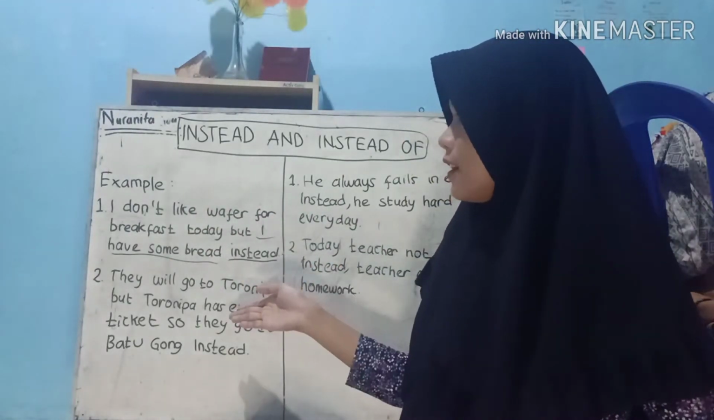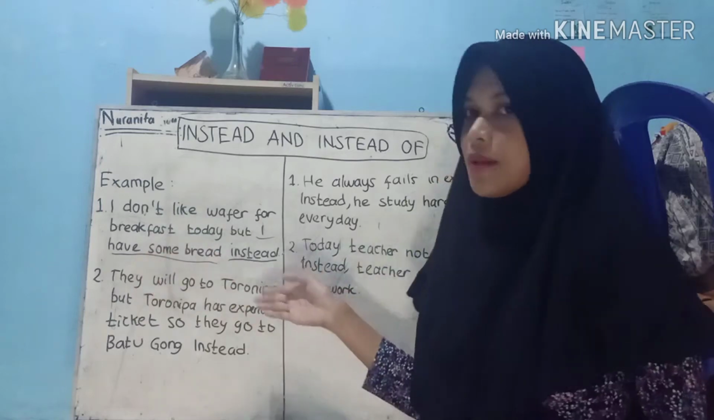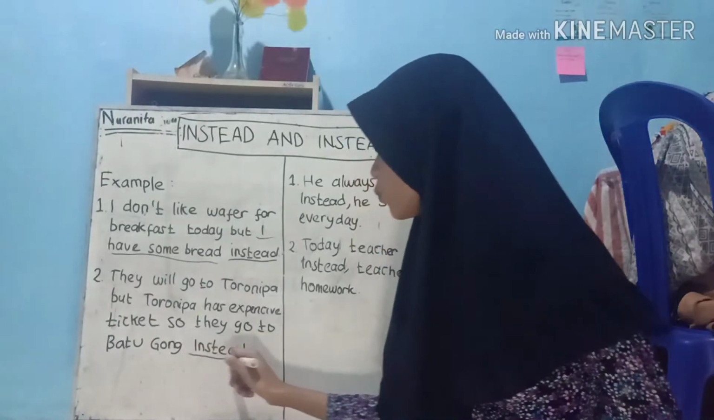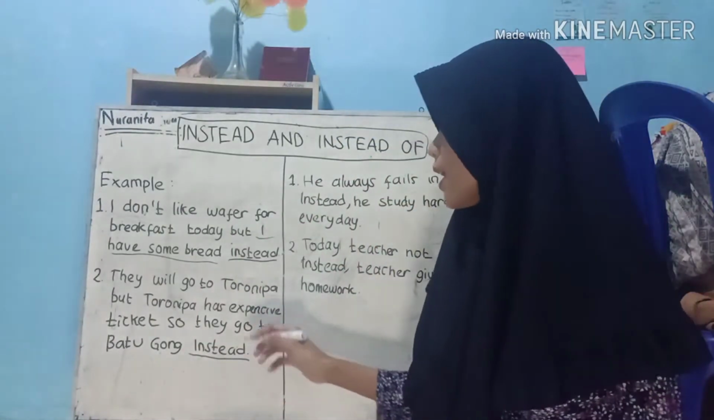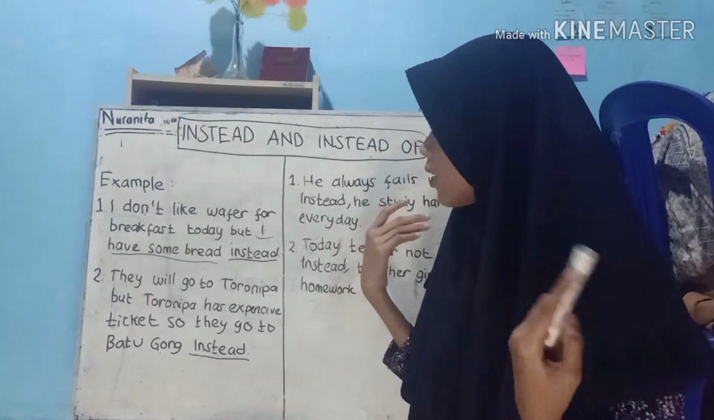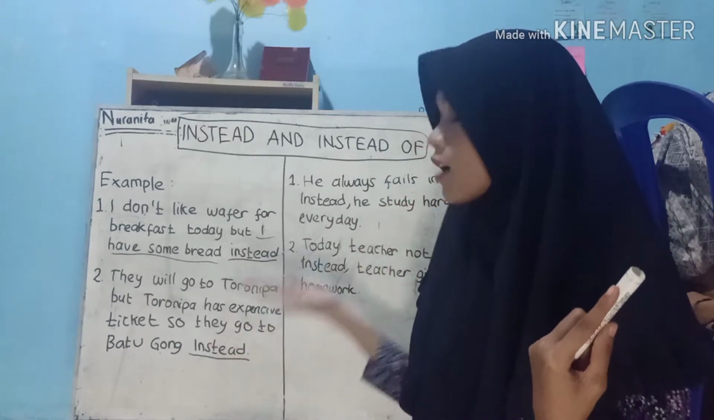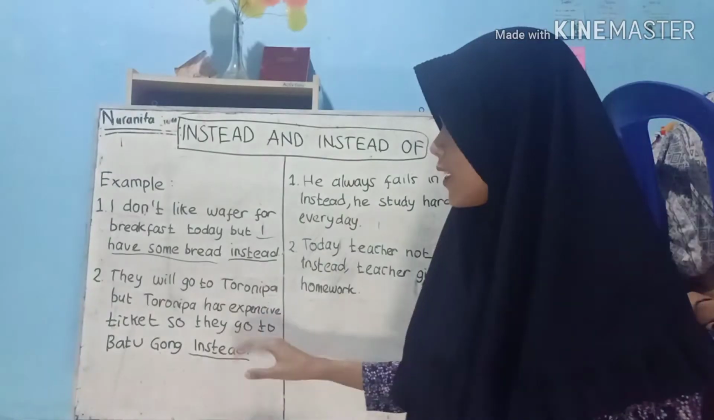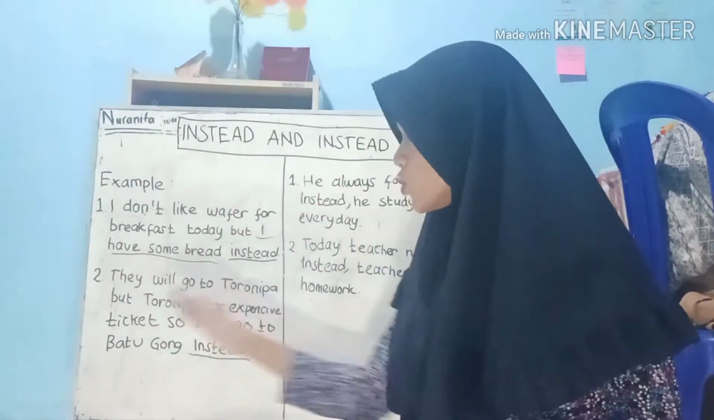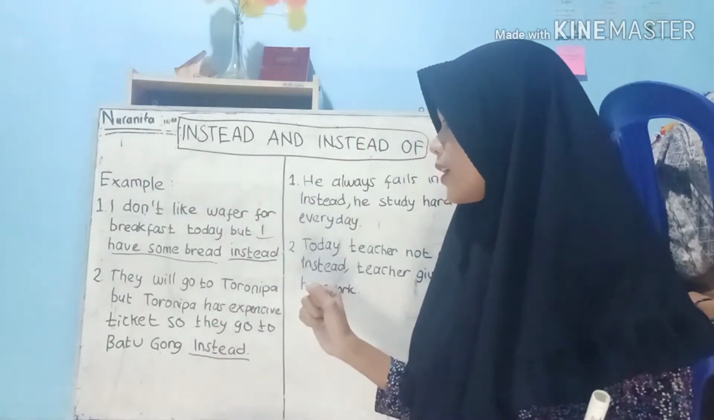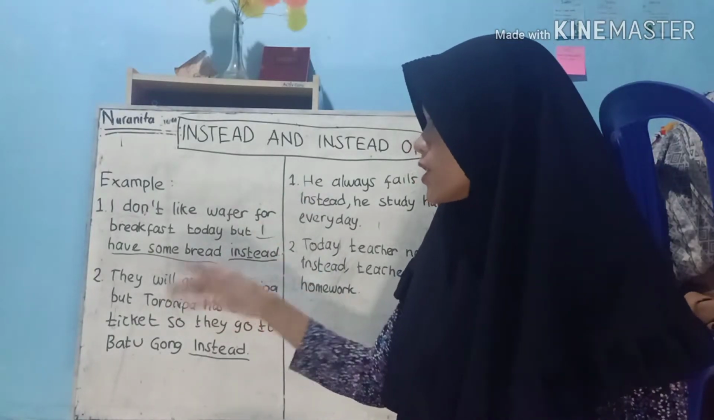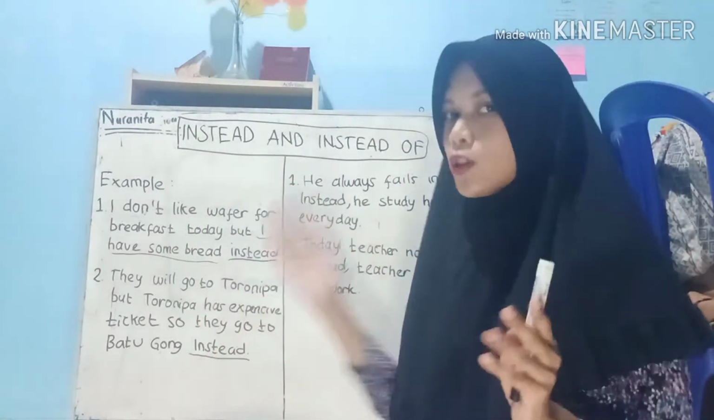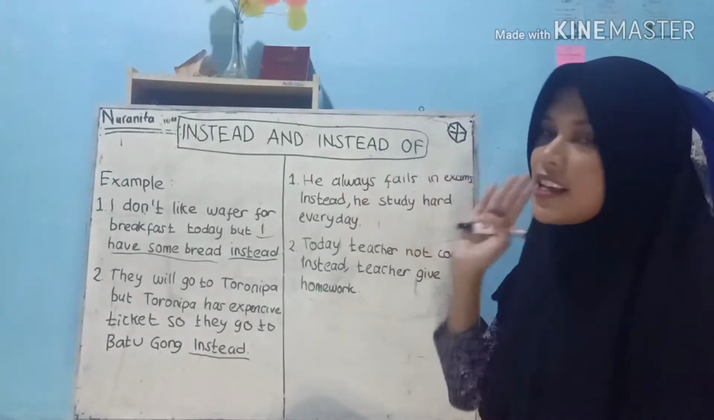And then let's see example number two. They will go to Toronipa, but Toronipa has expensive tickets, so they go to Batugong instead. So this is the same. We use instead at the end of the clause, and instead is the alternative. So what is the alternative in this sentence? The alternative is they go to Batugong. Because they will go to Toronipa, but Toronipa has expensive tickets, so they have an alternative: go to Batugong instead. Okay, and let's see the next example.